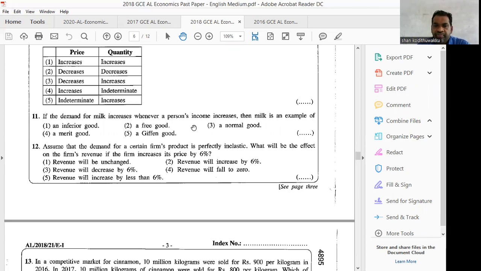Income increases, then demand also increases if it's a normal good. Milk may not seem a normal good, but because of its nature, it has become a normal good. Therefore, you have to select number 3, a normal good, because income increases and demand also increases. Therefore, you select normal good. Milk comes under normal good. Therefore, answer 3 is the correct answer.